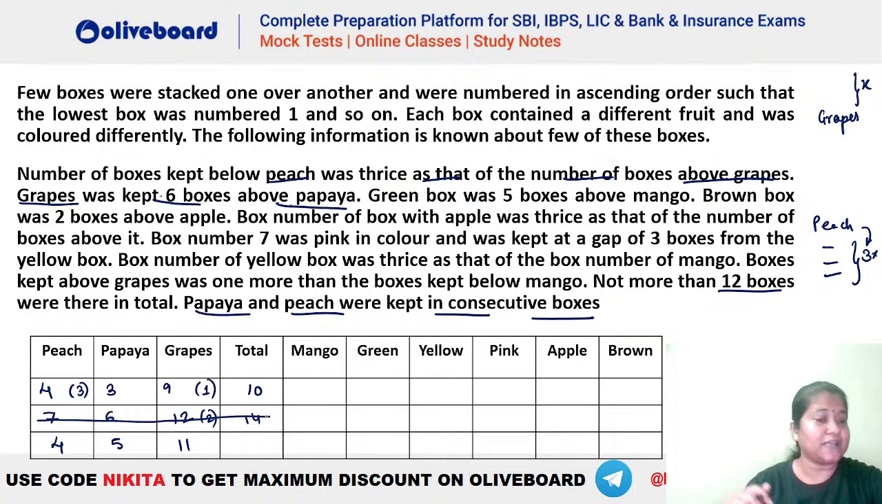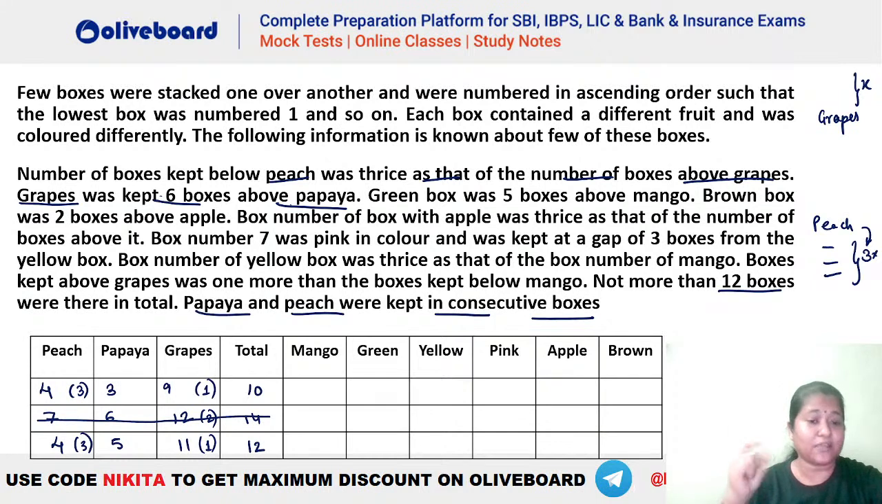A third case mein dekho, when we have 3 boxes below peach, we should have only 1 box above 11. So we can have 12 boxes. This is also fine. So that means either there are 10 boxes or there are 12 boxes in total, right? Either of the two will be the right answer here. I hope this is clear, everybody. Now let's see what else is given.